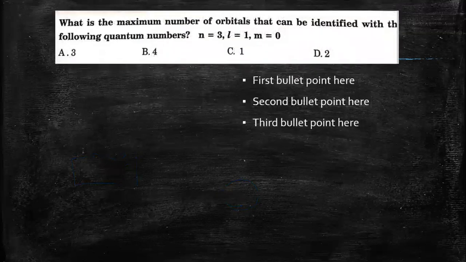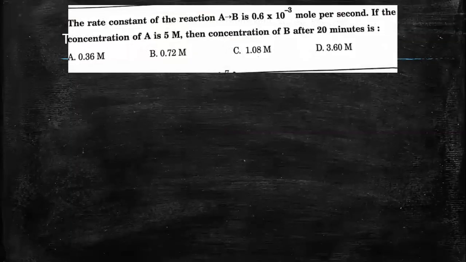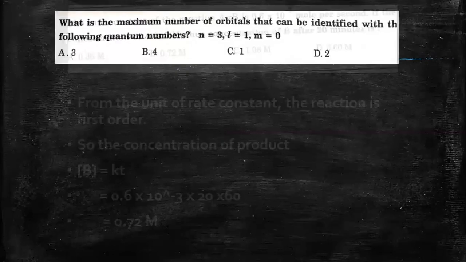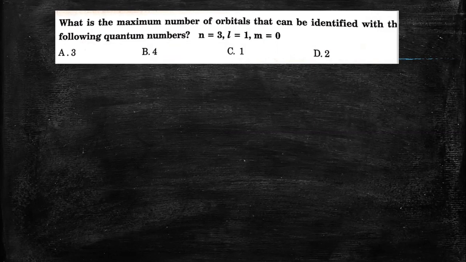Now the next question. We have already completed the previous question. Now we have the next question, which is: what is the maximum number of orbitals that can be identified with the following quantum numbers: n equal to 3, L equal to 1, and m equal to 0.